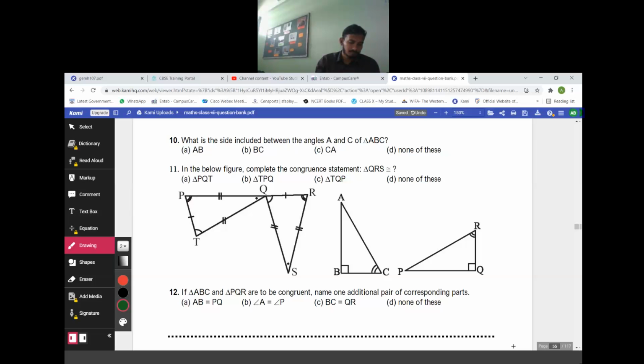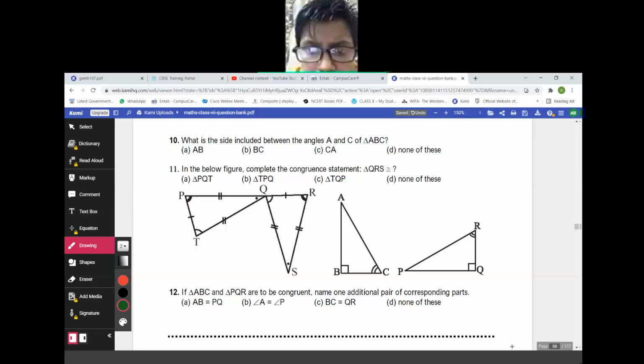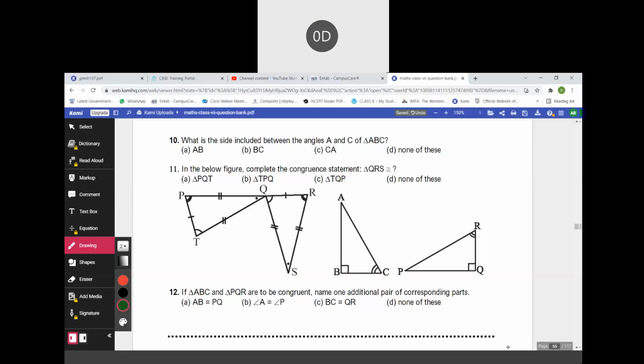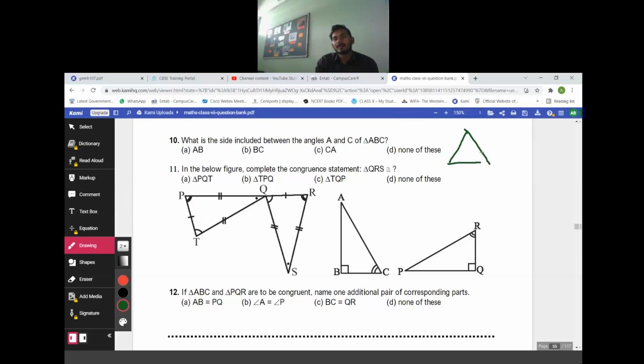The answer is AC, or none of these. See, if you take a triangle, always draw a triangle in the copy. Take it ABC. What is the side included between the angles A and C? Mark the angles A and C. So what is the side included in that part? AC. Can you reverse it? CA also. AC and CA are the same thing. Question number 11.